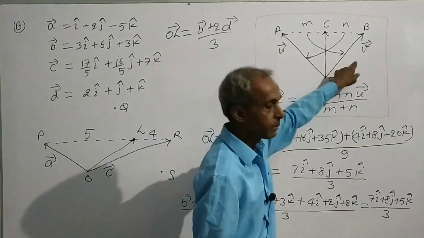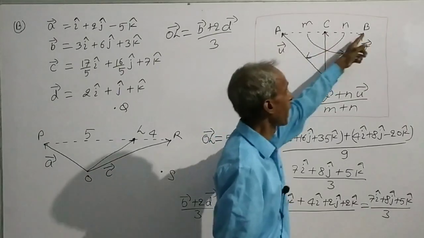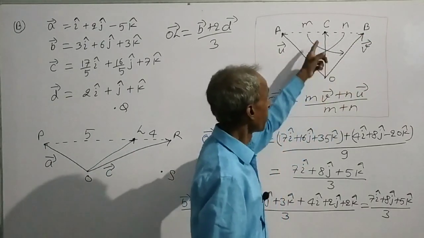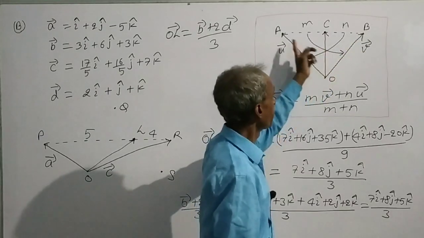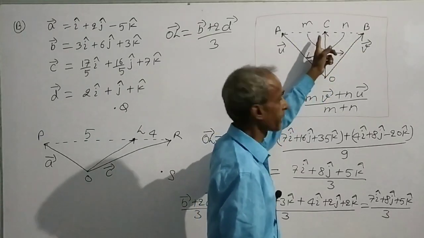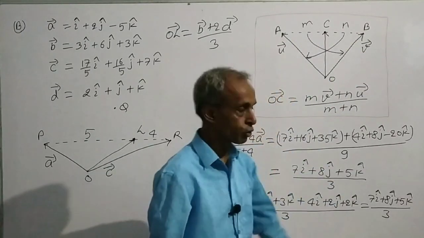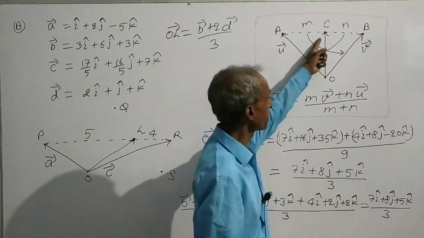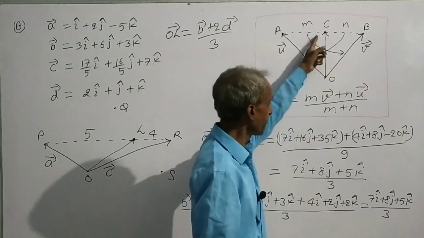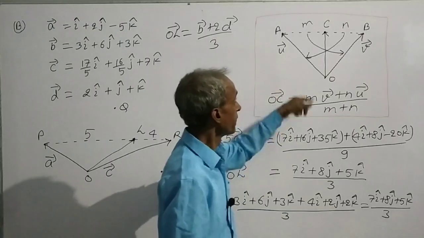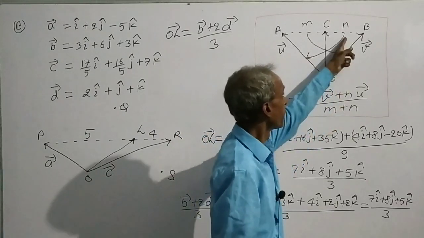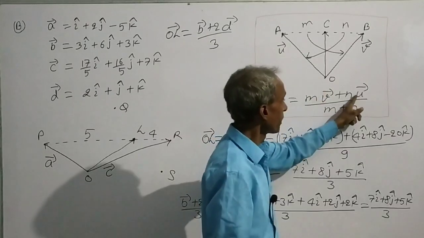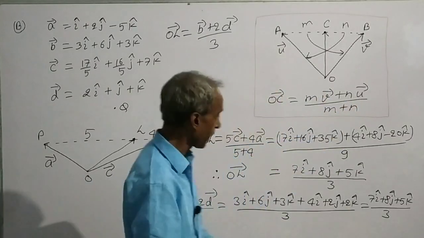If U and V are position vectors of 2 points A and B, and C is a point on AB dividing line segment AB internally in the ratio m:n, then position vector of C, vector OC, is equal to m times vector V plus n times vector U by m plus n.